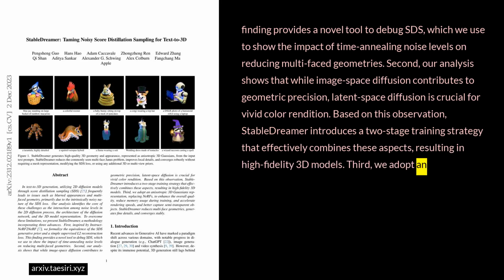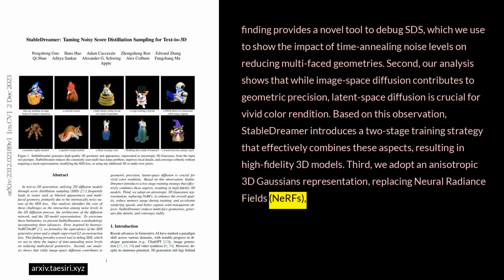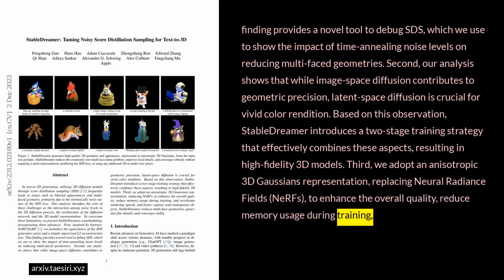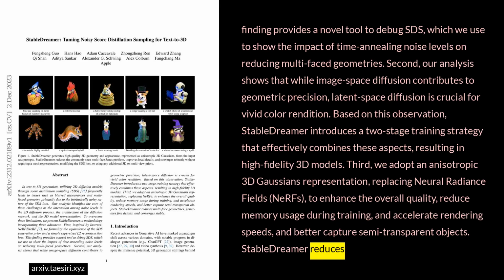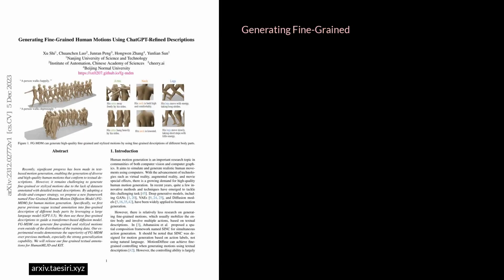Third, we adopt an anisotropic 3D Gaussian representation, replacing neural radiance fields, NeRFs, to enhance the overall quality, reduce memory usage during training, accelerate rendering speeds, and better capture semi-transparent objects. StableDreamer reduces multi-face geometries, generates fine details, and converges stably.